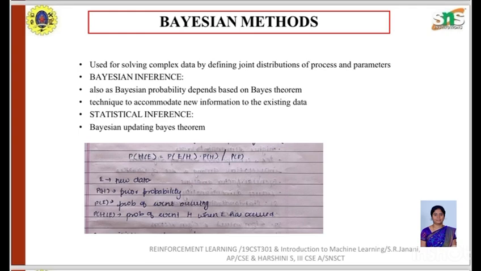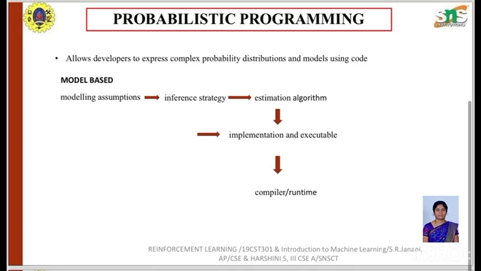Let us see a general schematic representation. The model is being assumed. From these assumptions we can make an inference strategy, and through the strategy it has an estimation algorithm, which is estimated in such a way that we can get the required output. Then it is implemented and executable. These two forms definitely lead to the compiler, where it checks for errors, and the rest is for runtime. So model-based learning will help us to create a model, and by using these three concepts we can turn complex problems into easier solutions and make use of it in real-world applications.